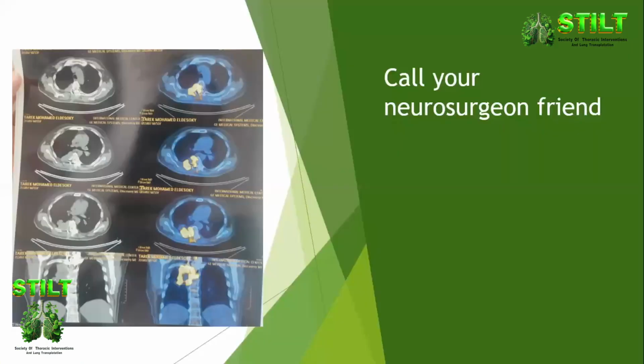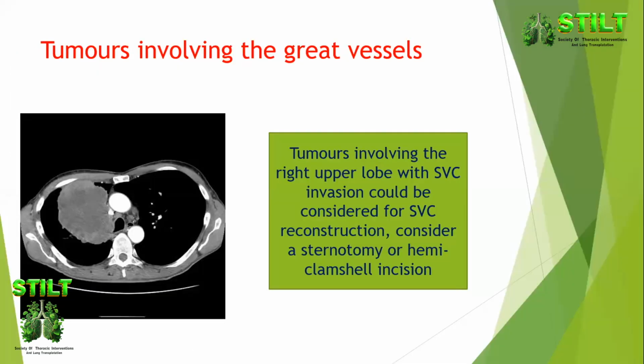So it's a patient with a right upper lobe tumor. There's obvious invasion of the spine. And you need to call your neurosurgeon friend to tell him, can we get this all out? Can we have an R0 here? And again, it depends on what your friend thinks, because if you can't get an R0 here, there's no point for upfront surgery.